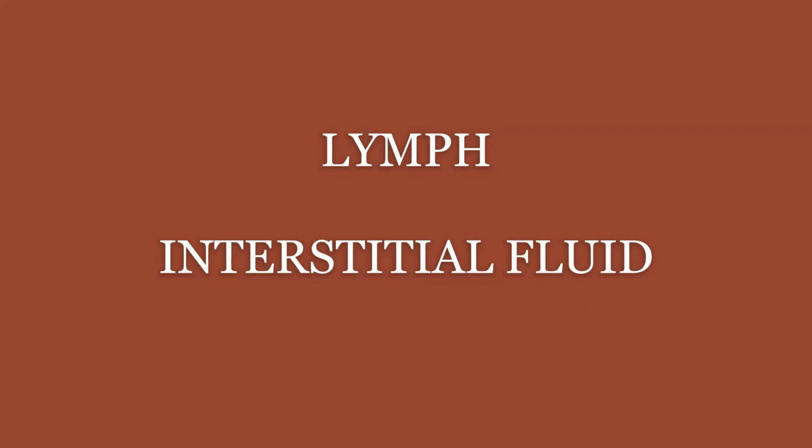Okay, our next part of today's lesson is lymph or interstitial fluid. We know that we have two types of circulatory system. One is blood, another is lymph. We will talk about the lymph also today. It's a short note in your textbook.